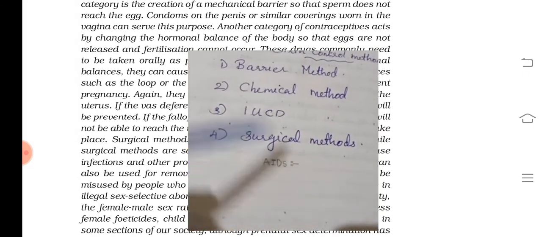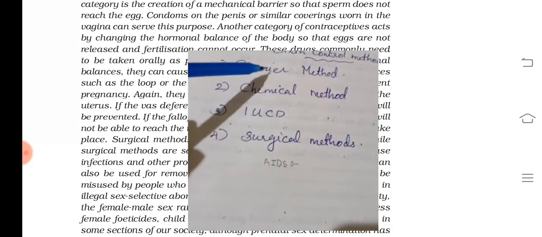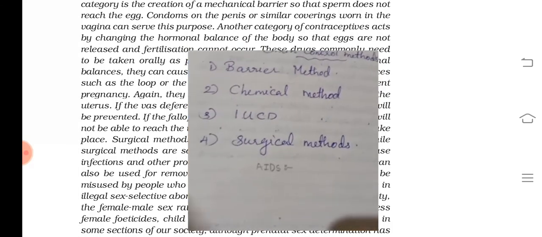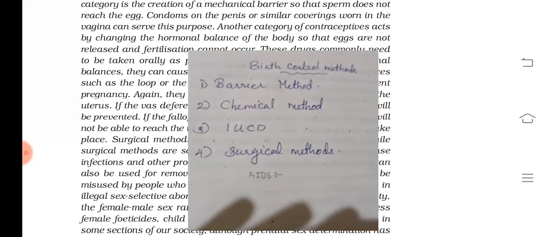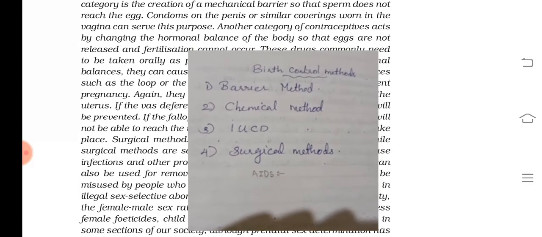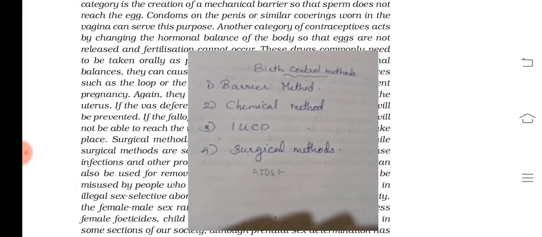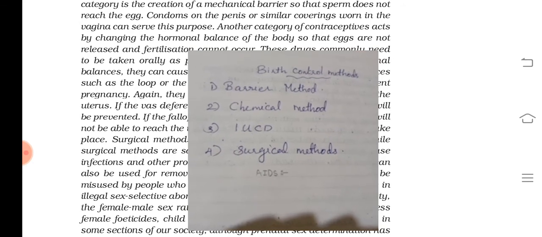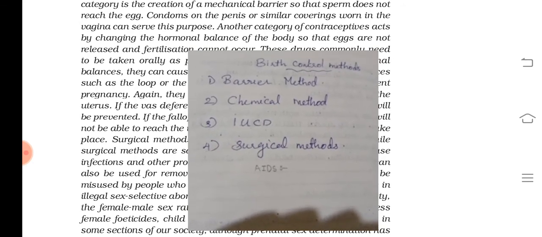Among all these, the first three are temporary methods. It means that when couples need to space their children, or when they don't want children, they can adopt these, and when they decide to have children, they can what?